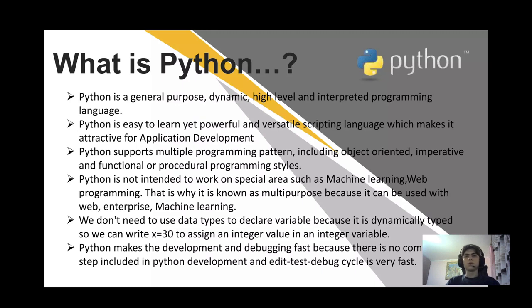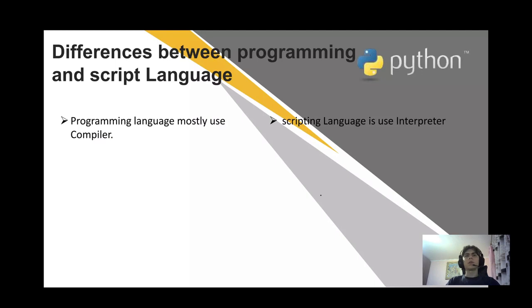Also, we don't need to use data types to declare a variable, because it is dynamically typed, so we can write x equals a number to assign an integer value to a variable. Python makes development and debugging fast, because there is no compilation step included in Python development, and the edit, test, debug cycle is very fast.